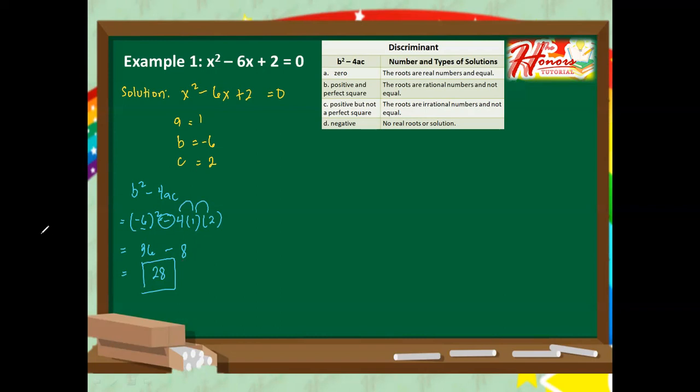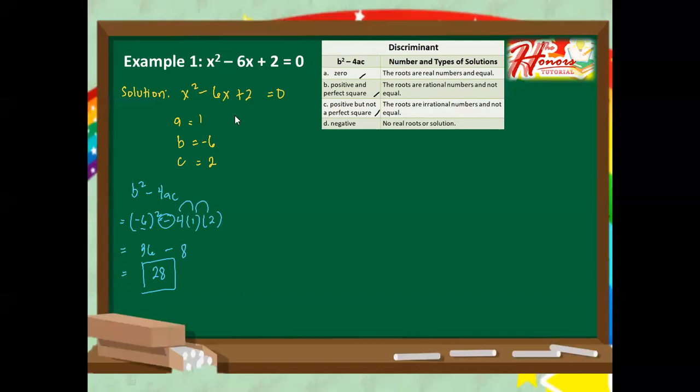You have to examine if it is 0. No, it's not. So therefore, it is not letter A. Is it positive and perfect square? No, it's not, because 28 is not a perfect square number. How about letter C? Is it positive, not a perfect square? Yes, it is. It is positive, but it is not a perfect square number.